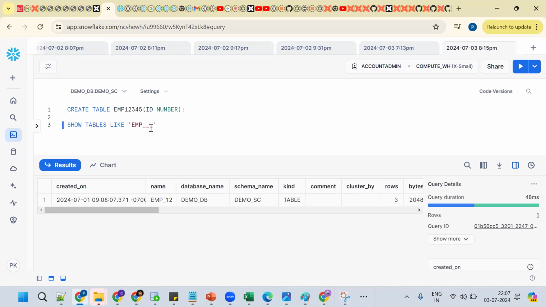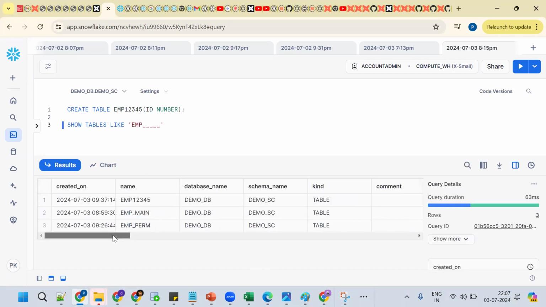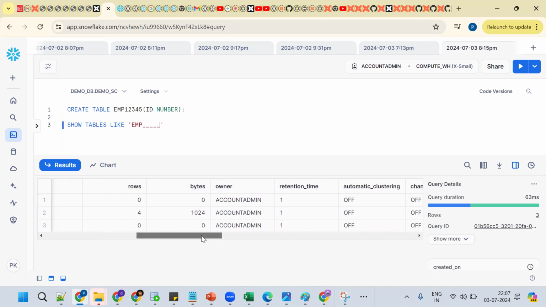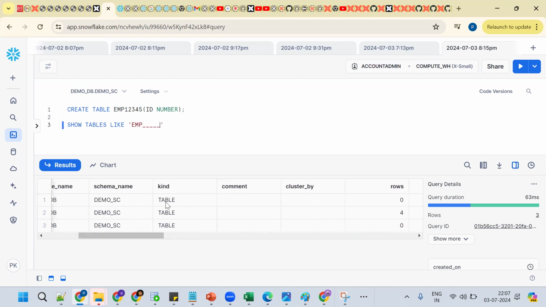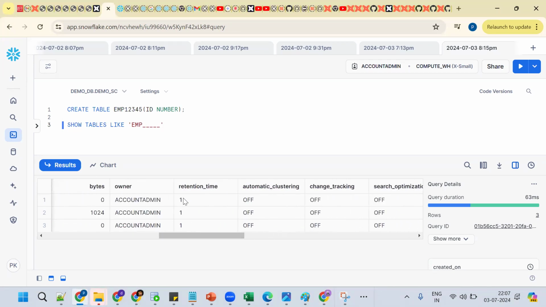We should put how many underscores? 5 underscores. Now see, this is what happened. This is a permanent table, where we can check the kind. The retention time for all these tables is what? It's 1 day.